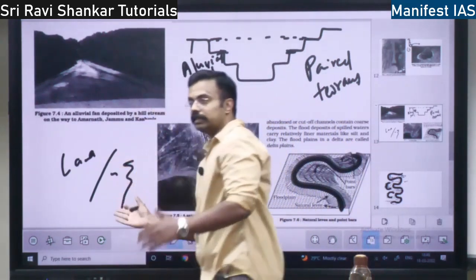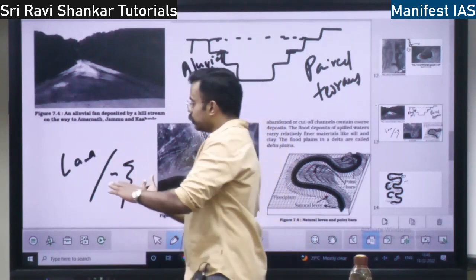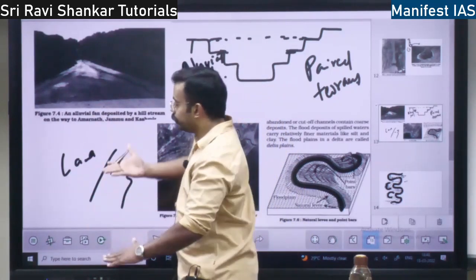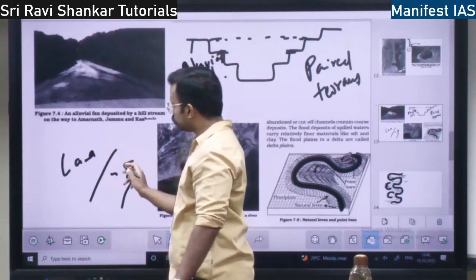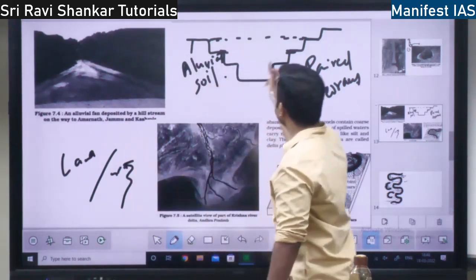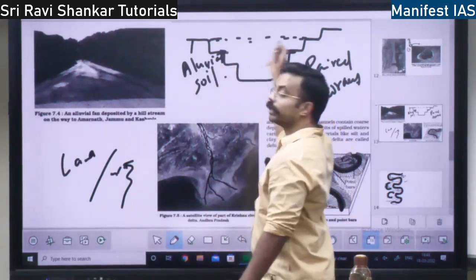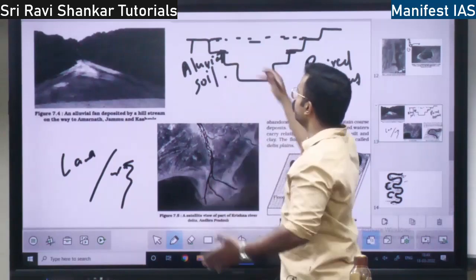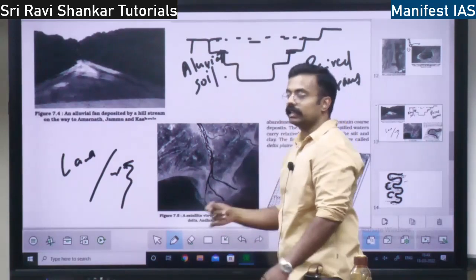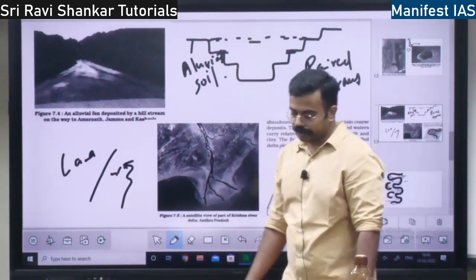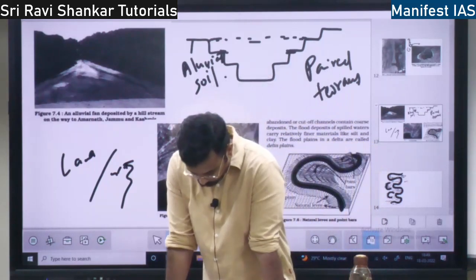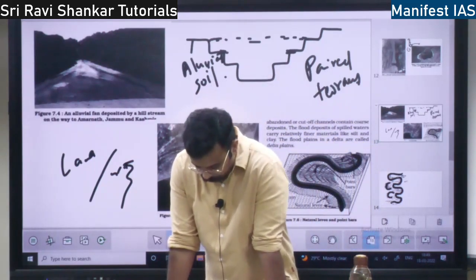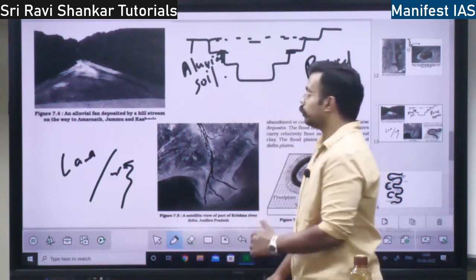Also sometimes land will go down and sea will come up. Then you cannot see the terraces because the sea water will flood them. When land gets uplifted, water will go into the sea, right? Then you can see the terraces, right? So this is the concept of erosional landforms.